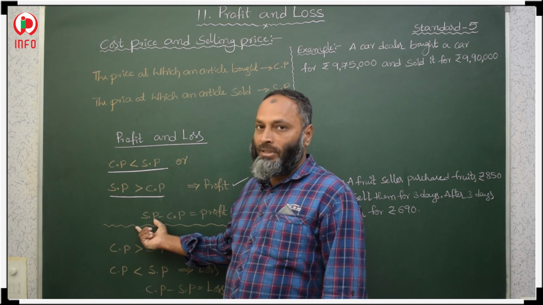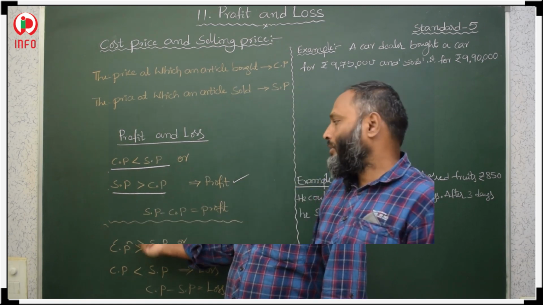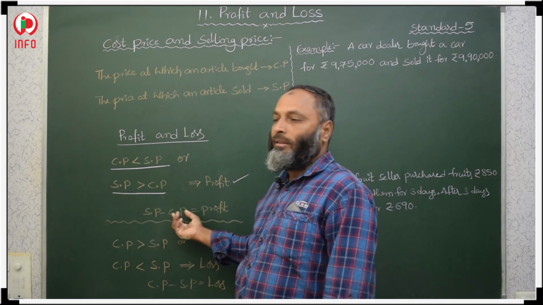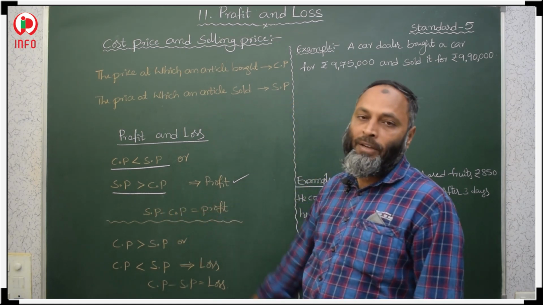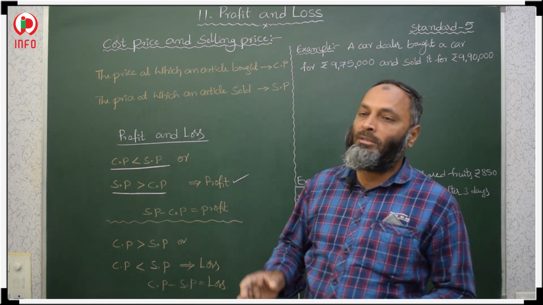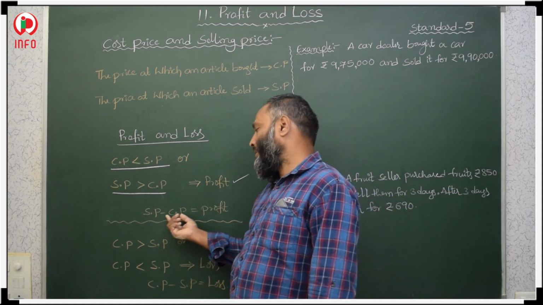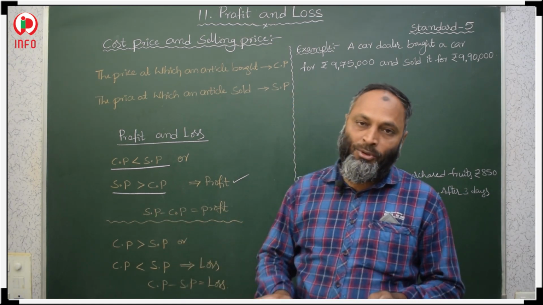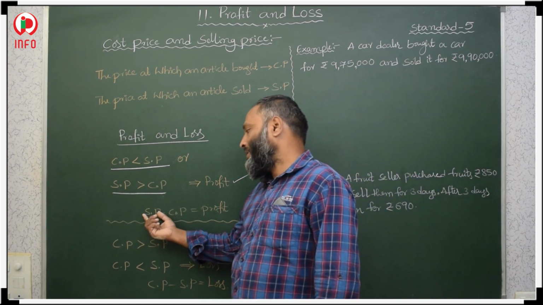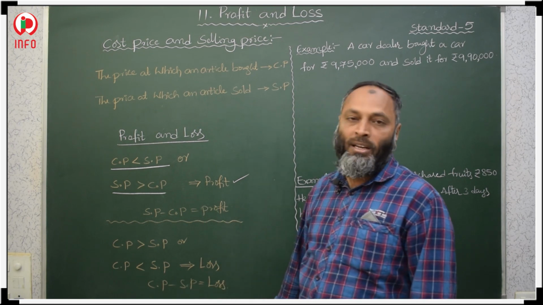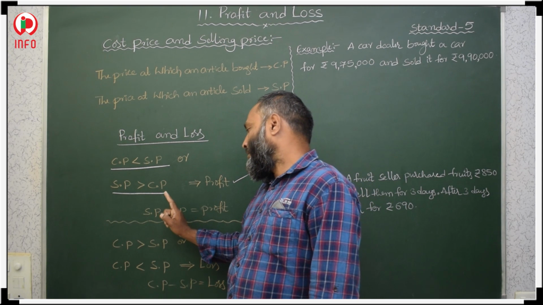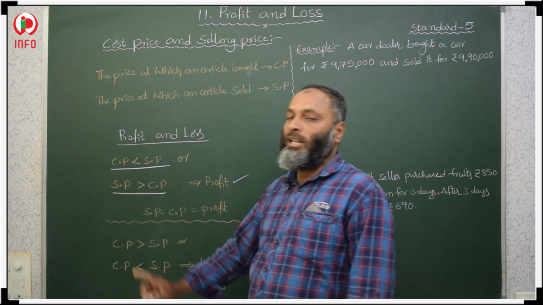Selling price should be taken first and after that cost price. Students, see here, the difference between selling price and cost price gives profit. It means selling price is more, so we should take selling price minus cost price. If selling price is more than the cost price, then you will get profit. So in profit we subtract cost price from selling price.